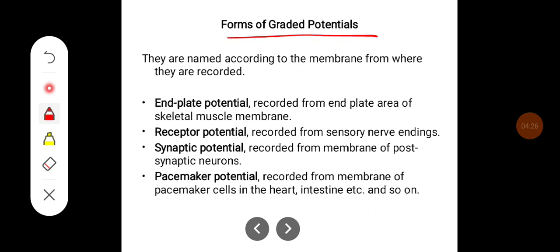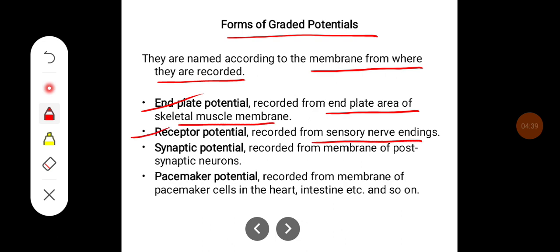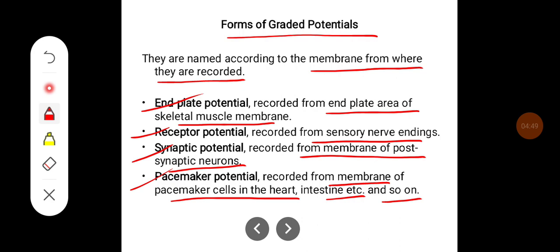There are different forms of graded potential. They are named according to the membrane from where they are recorded. So end plate potential is recorded from the end plate area of skeletal muscle membrane. Receptor potential is recorded from sensory nerve endings. Synaptic potential is recorded from the membrane of postsynaptic neurons, and pacemaker potential is recorded from the membrane of pacemaker cells in the heart, intestine, and so on.